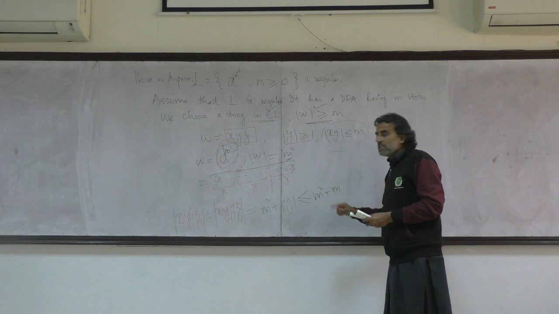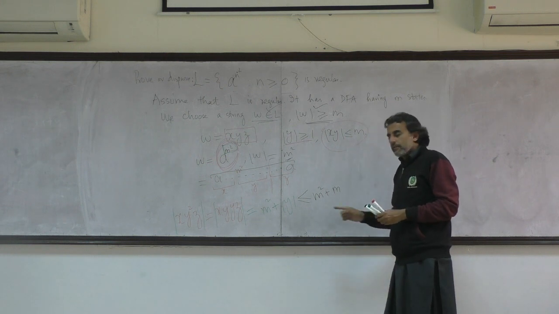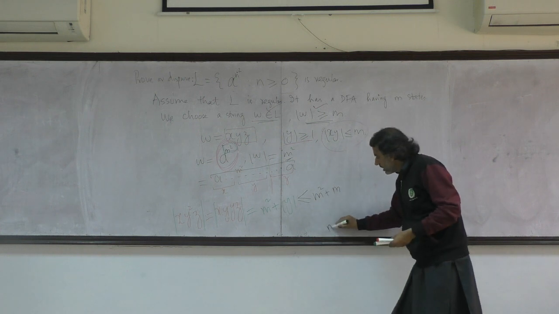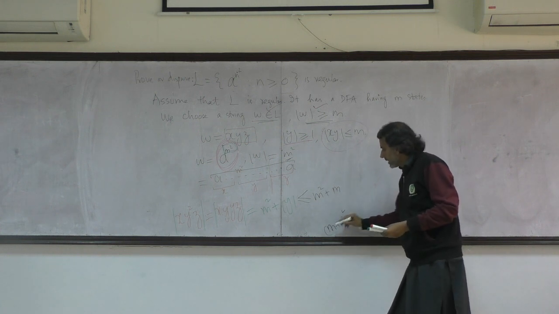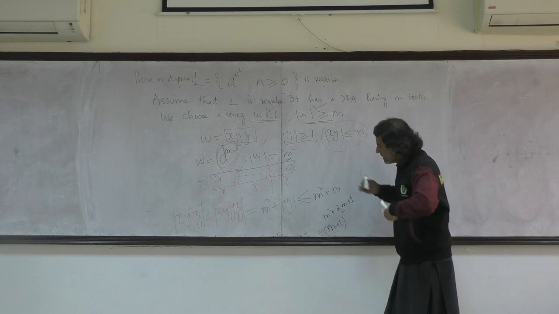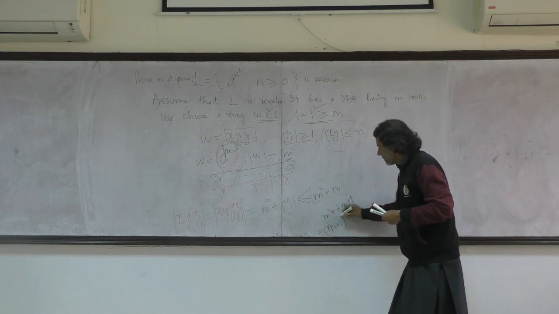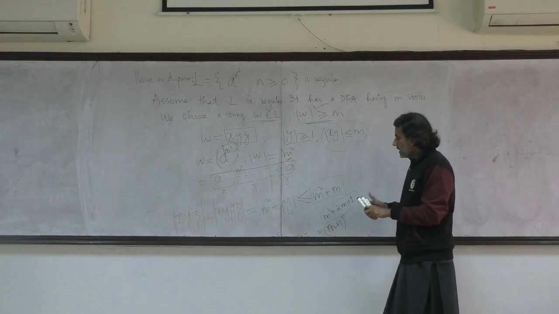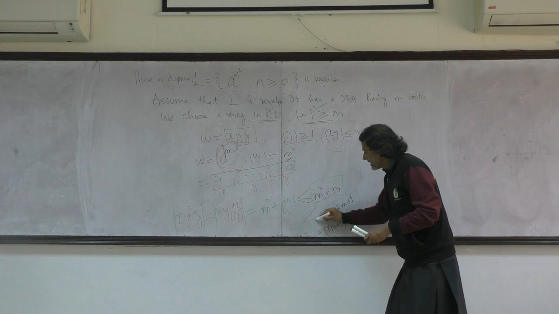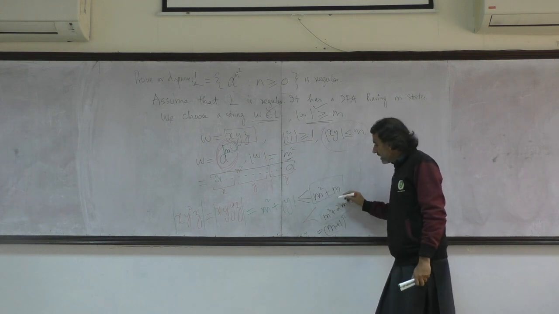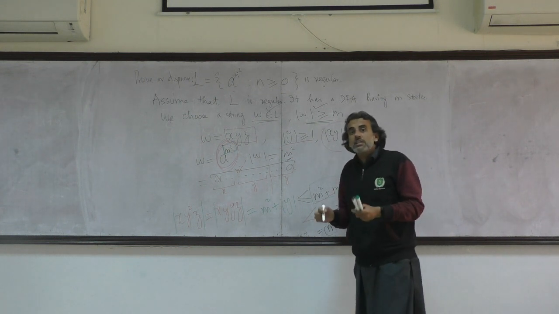But what is the next immediate square? If we are talking about the square of m, what is the next immediate square? That would be (m plus 1) whole square. And what is it? It is m square plus 2m plus 1. And if we now try to relate these two entities, m square plus m and m square plus 2m plus 1, it is very obvious that this is clearly less than this. So m square plus m is clearly less than the next immediate square,